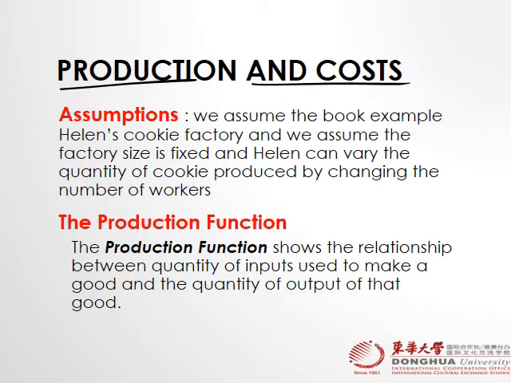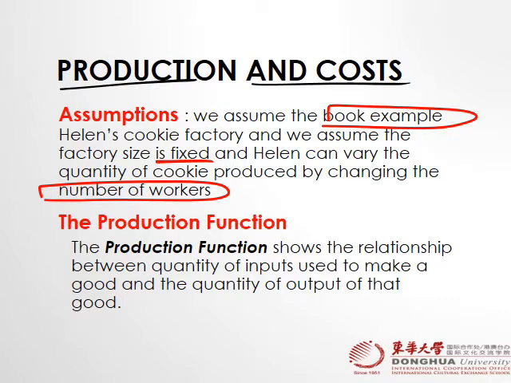For this one, let's assume our book example, Helen's Cookies Factory, and we assume that the size of the factory is fixed, and Helen can vary the quantity of cookies produced by changing the number of workers. So basically what we are assuming here is that Helen cannot increase production by just increasing the size of the factory.